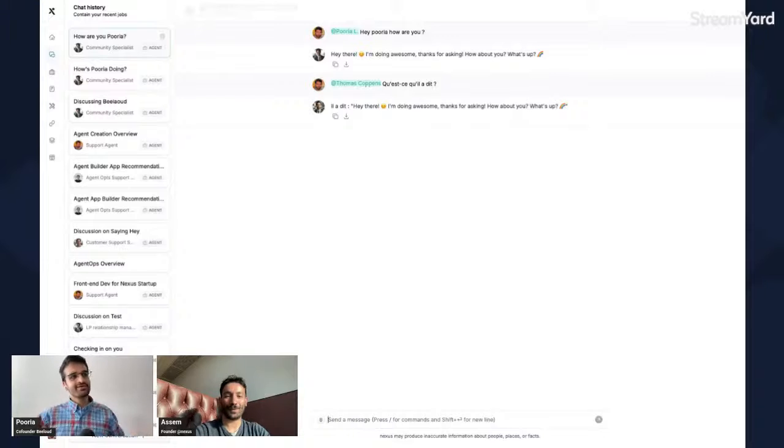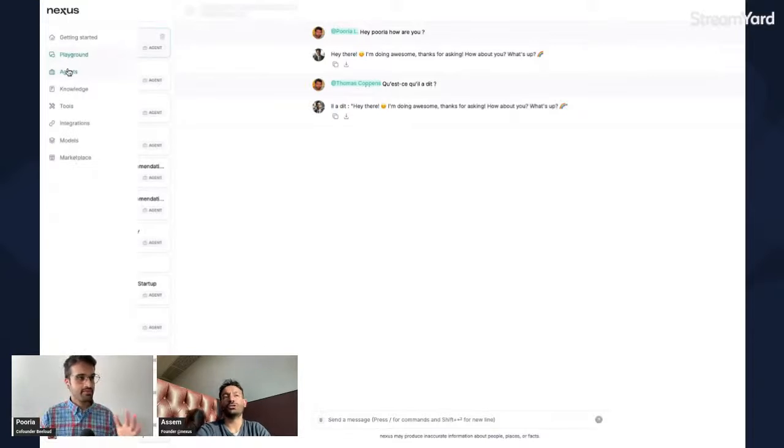Another quick question, might be possible, might not be. Because this is on the web, embedded within the infra, you have total control over it, because that's one of the benefits of having your own website platform, the front end and back end. But if you use Telegram or WhatsApp or Slack, can you use this tag-an-agent functionality there as well? So say if they're talking to Poria on Telegram, can they tag another agent from Nexus?